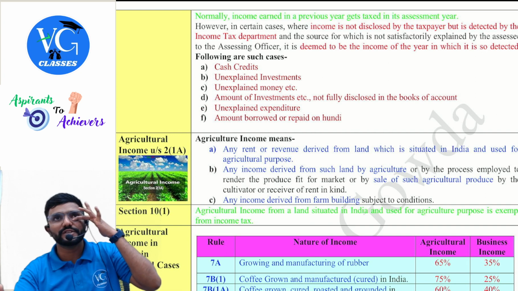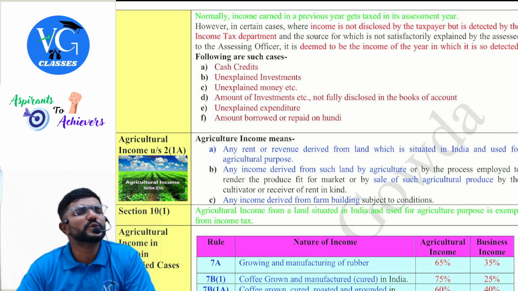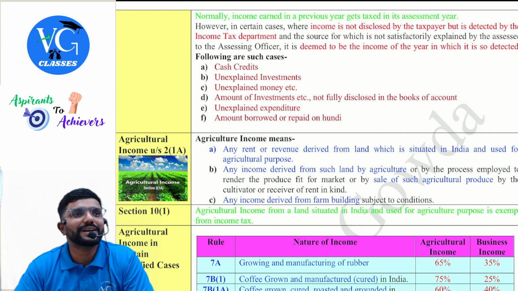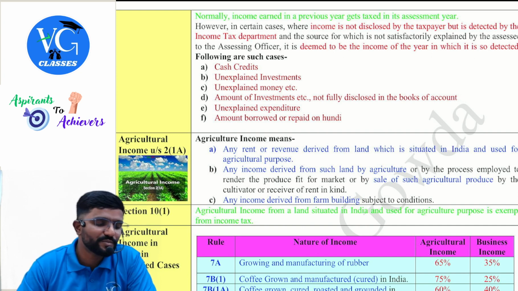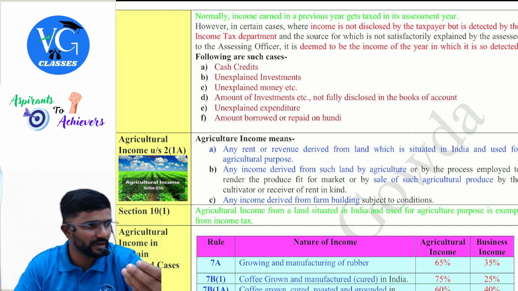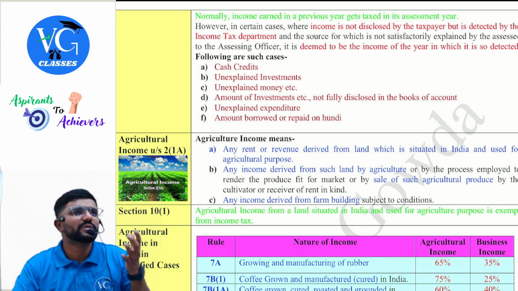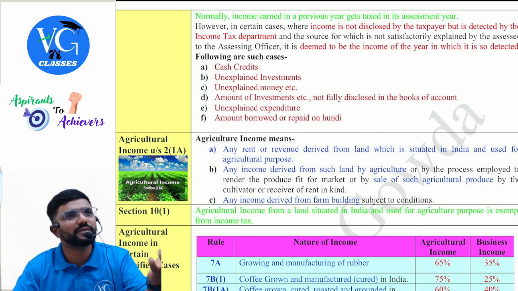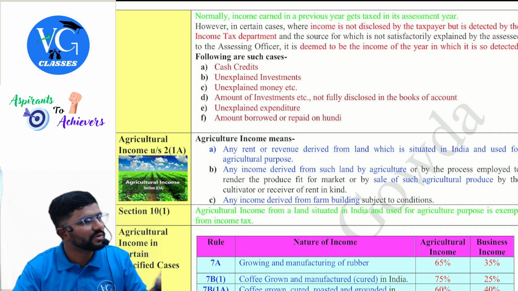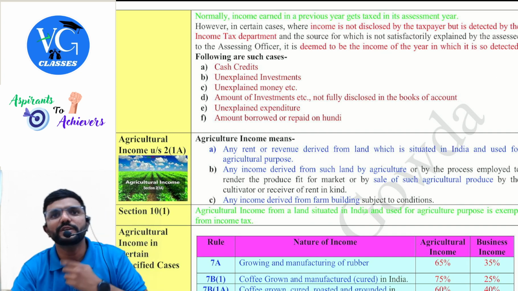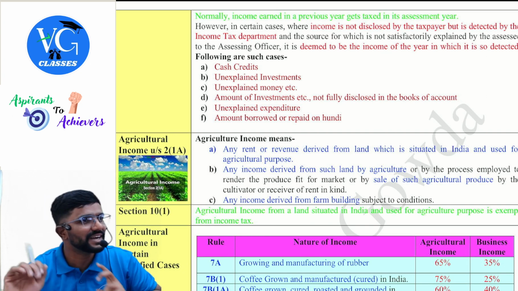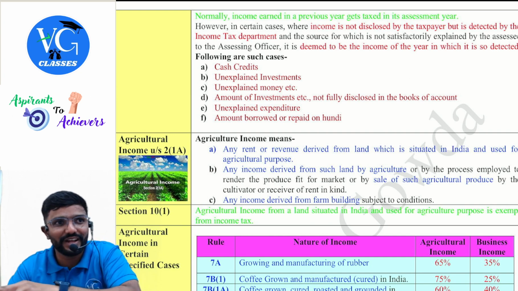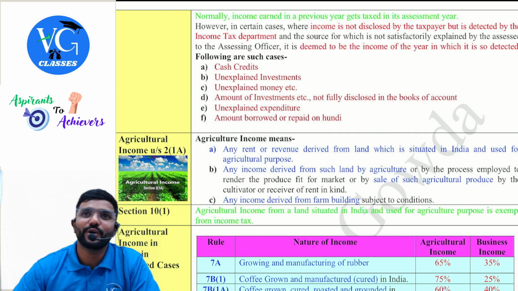So many politicians and business people, when they spend crores on their daughter's or son's wedding, receive a notice from the income tax department saying, sir, as per our source, you have spent so much on your son's or daughter's wedding, assume 10 crore. But in the returns you have filed, you have disclosed an income of 5 lakh, 10 lakh, 20 lakh. Sir, how is it possible? If you don't have a source of income, how would you have spent so much? Please explain your source. They are not asking you to explain your expenditure. They are asking, you have spent 10 crore, how did you get it?